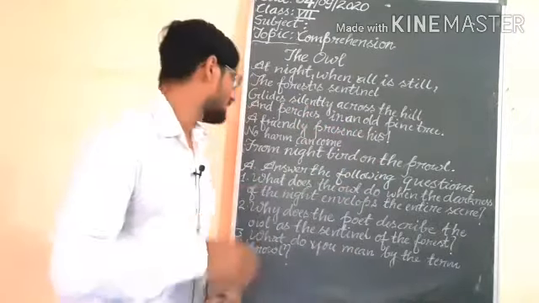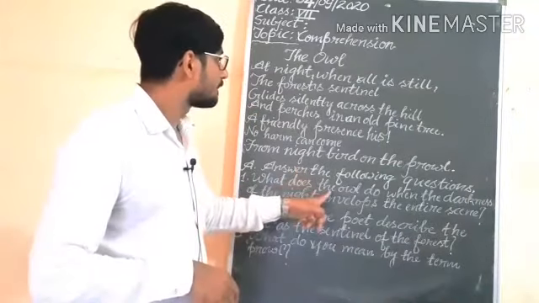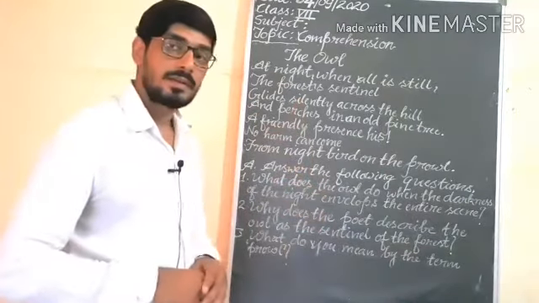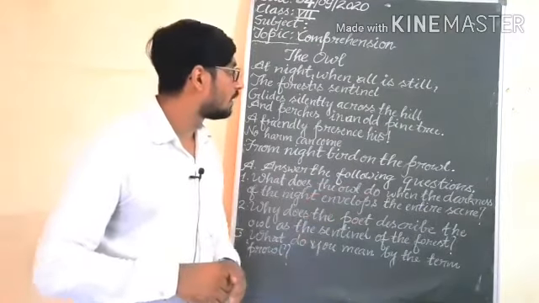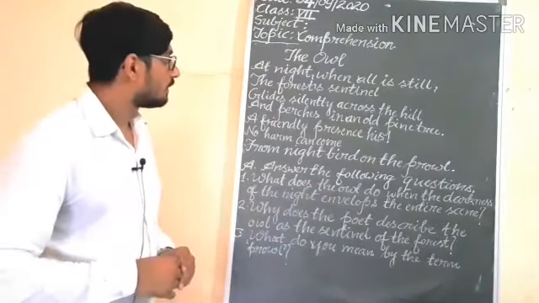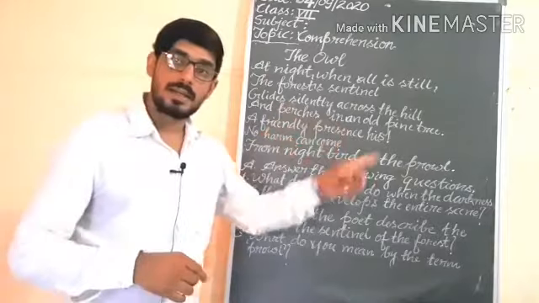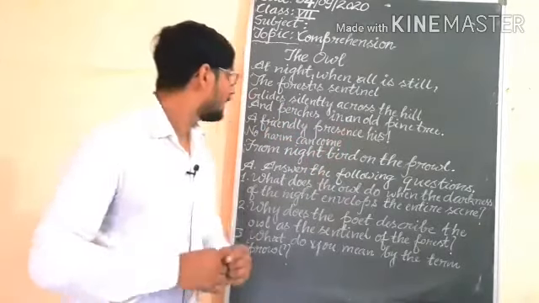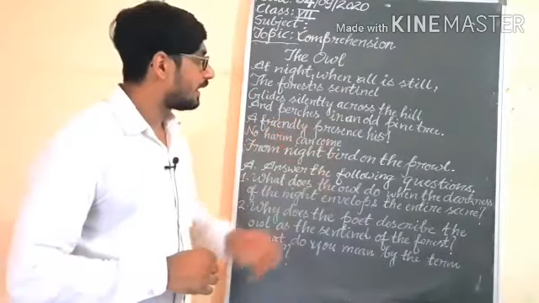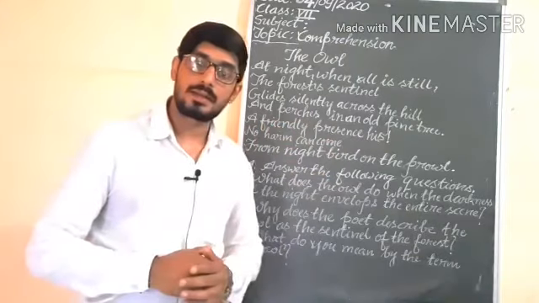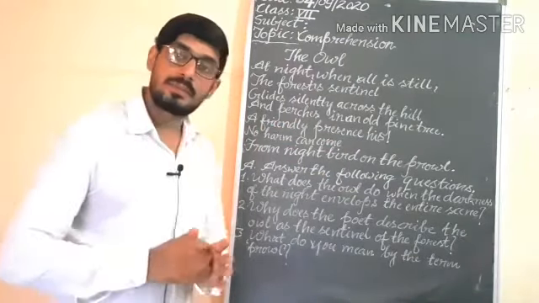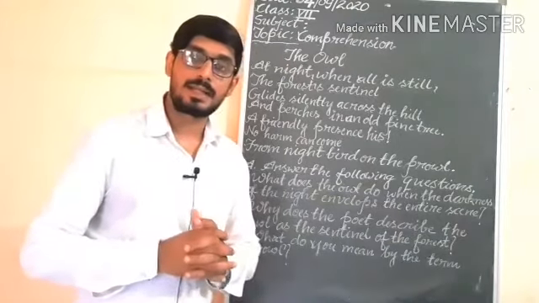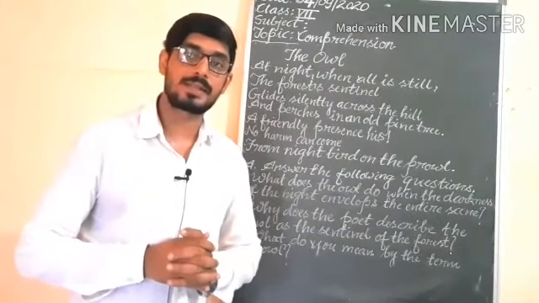So you will give the answer that the owl moves silently across the hill and sits on an old pine tree when everywhere there is still silence in the forest.